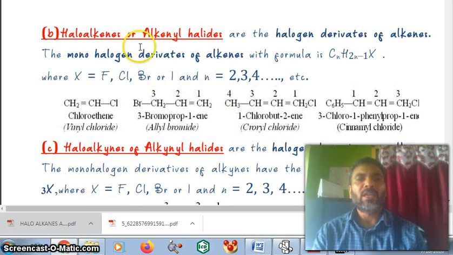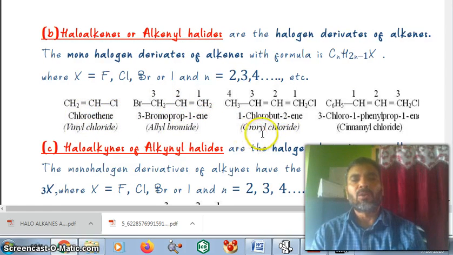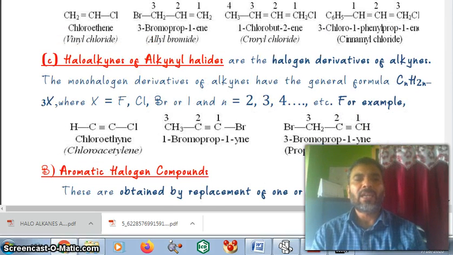Now haloalkenes or alkenyl halides: you see this is vinyl chloride, this is allyl bromide, this is allyl chloride, and cinnamyl chloride. Haloalkynes or alkynyl halides are the halogen derivatives of alkynes. You see, this is chloroethylene, this is 1-bromoprop-1-yne, and so on.